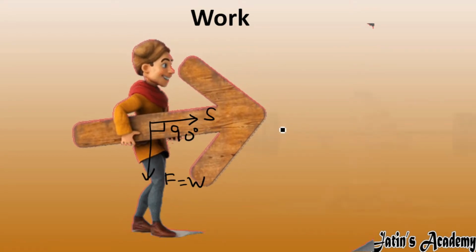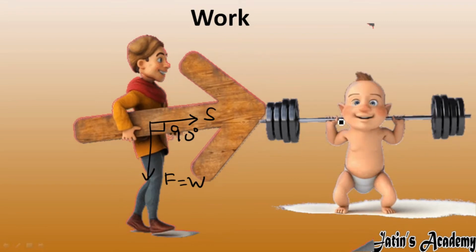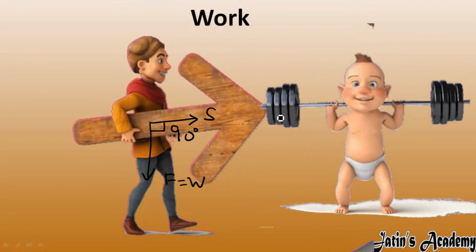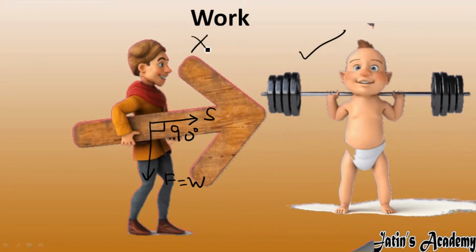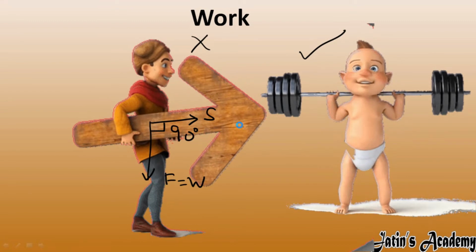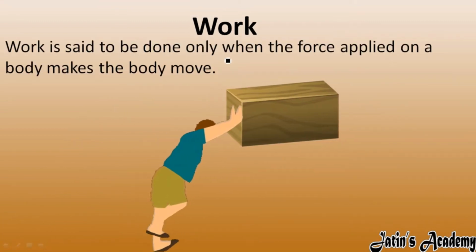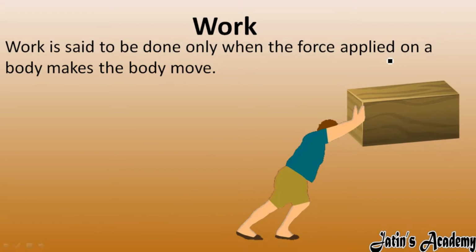Next, a boy is applying a force on a dumbbell, so force is applied and displacement of the body also occurs, so here work is done. Now let's see the definition of work. Work is said to be done only when a force applied on a body makes the body move. It means that when we apply a force on a body and the body is displaced, this is work done from the physics point of view. We apply the force and the body moves in the direction of force, that is called work done.